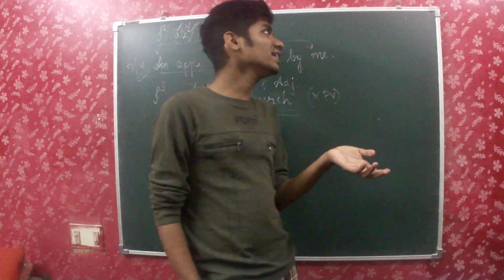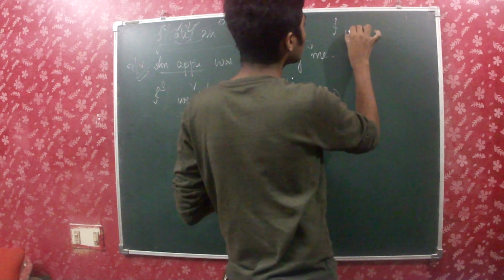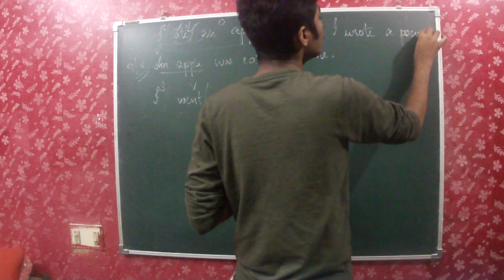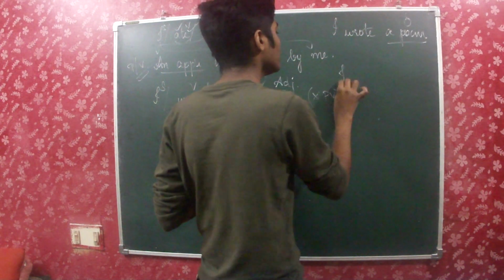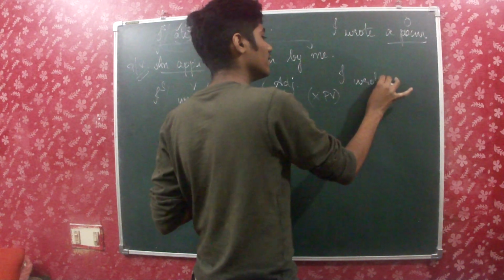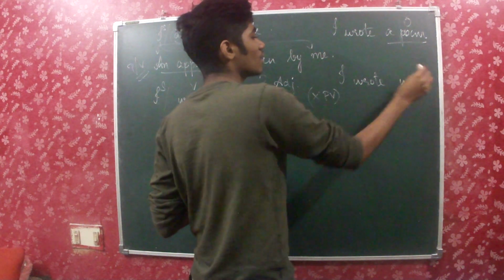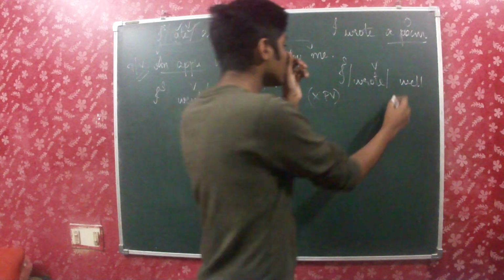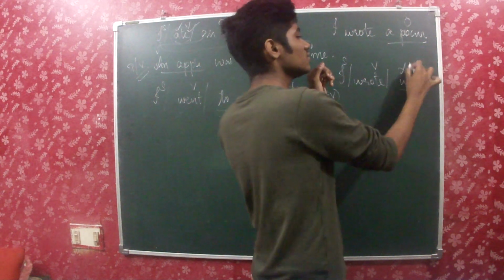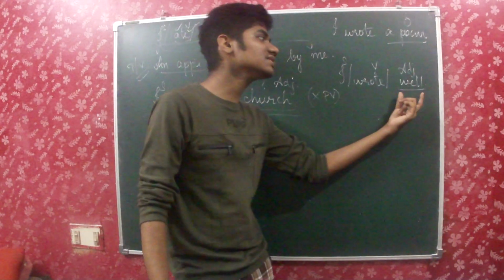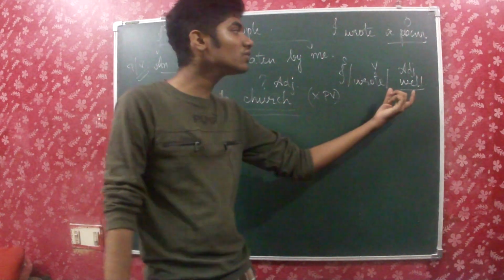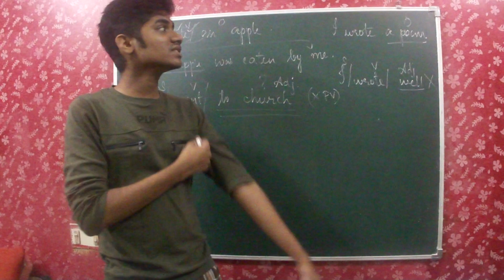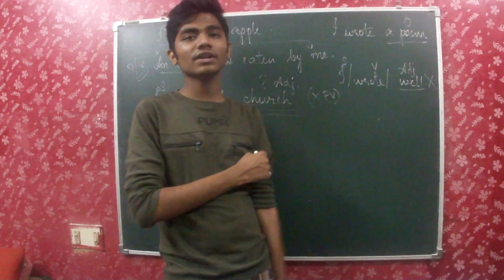Okay. Also, if we take another example, we can say I wrote a poem. Here you do have an object, right? But if you write it as I wrote well, here we have an adjunct. So it's not an object, right? It doesn't answer either of the questions what and whom. So here also we don't have an object. So this sentence cannot be converted into passive voice. But this sentence can be converted into passive voice.